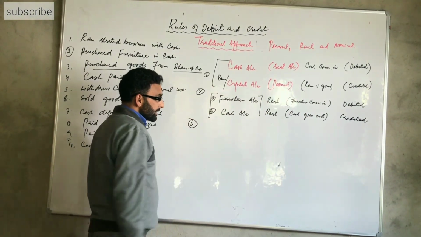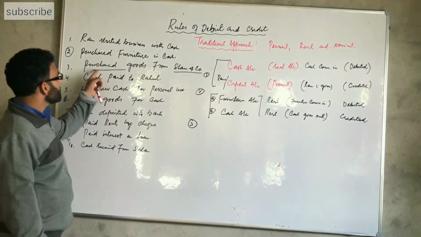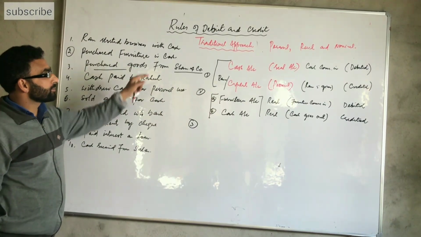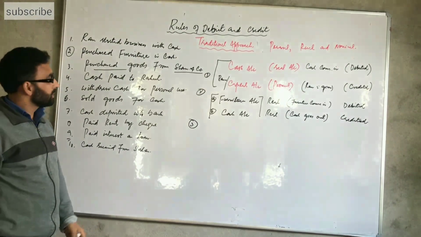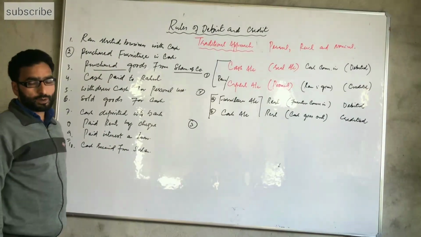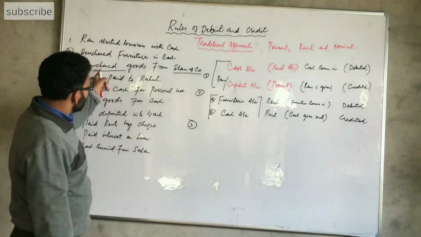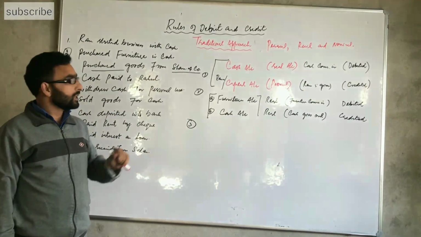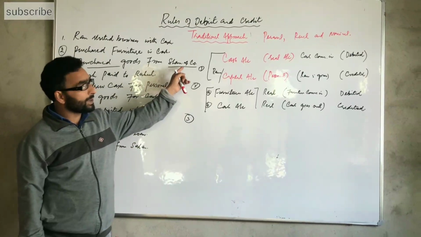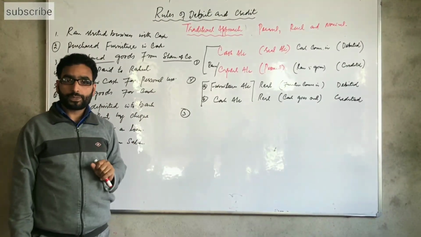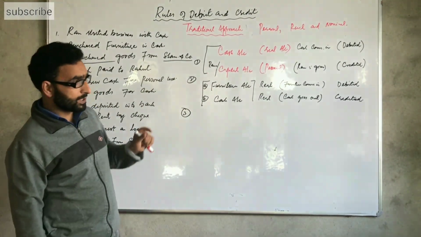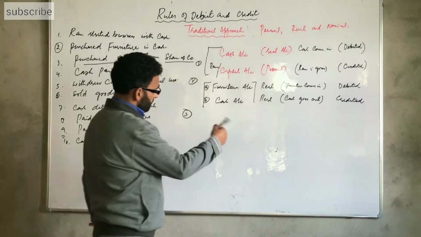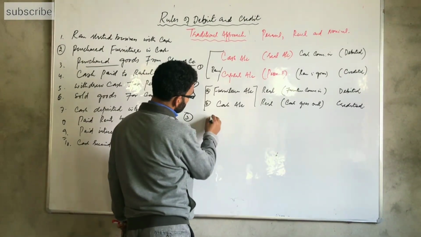For the third transaction, that is, purchased goods from Shyam and Co. Here, the purchased goods mean the purchase account, and another account involved is Shyam and Co. Two accounts are involved: Shyam and Co. and the purchase account. First we write the purchase account.